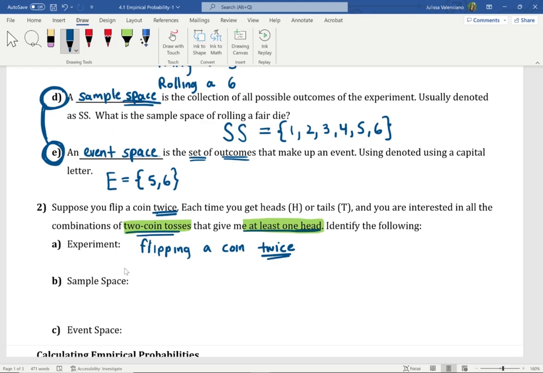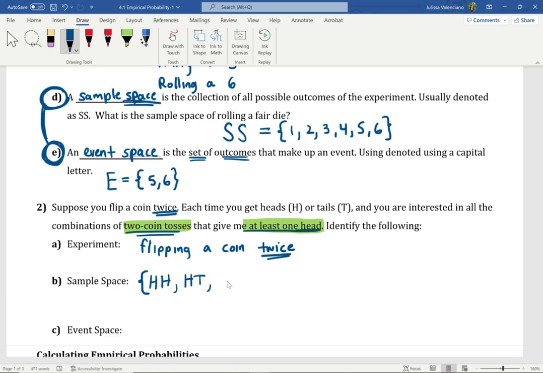So what is the sample space? What are all the possible outcomes? It might be the case that I flip the coin once and I get heads, and I flip the coin again and I get heads again. So one possible outcome is HH. Now, another possible outcome could be that I flip the coin once and I get heads. I flip it again and I get tails. So another possible outcome is HT.